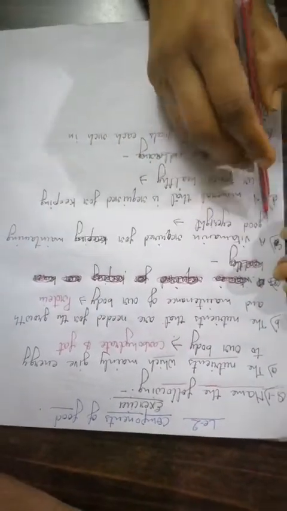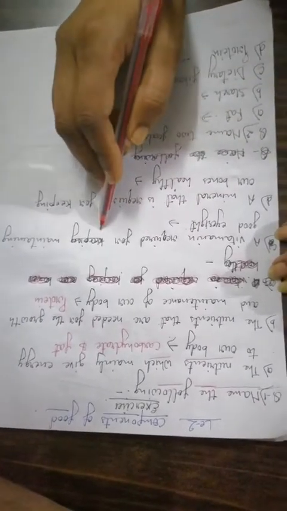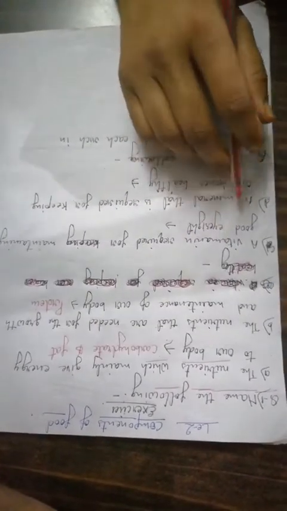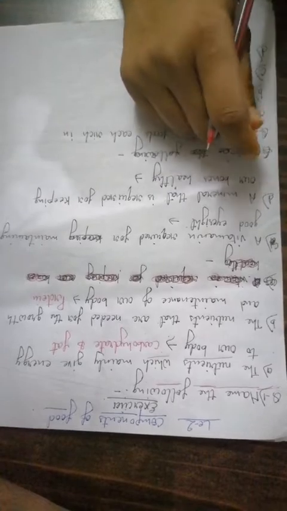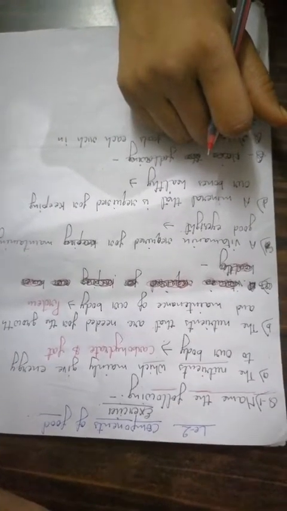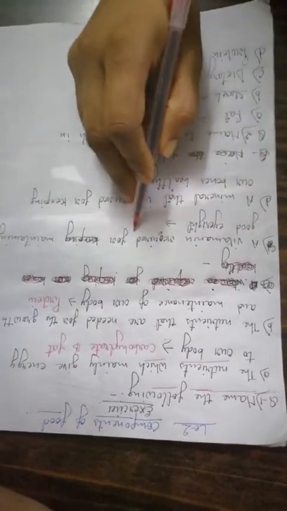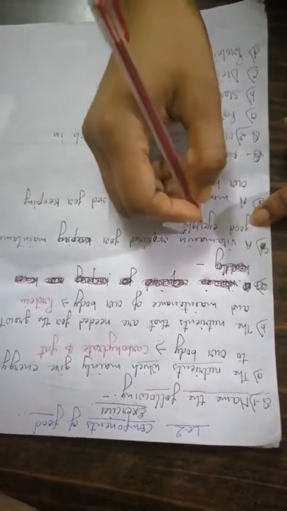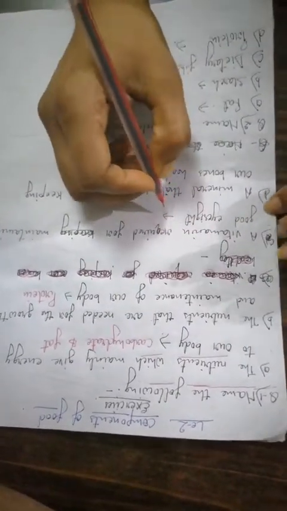Next, a vitamin required for maintaining good eyesight. I hope you know which vitamin is needed for good eyesight.